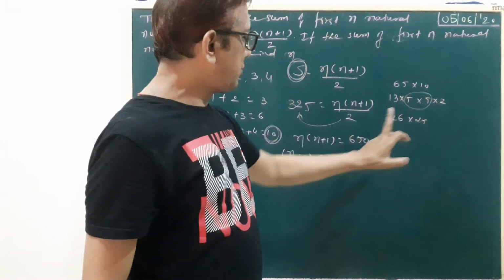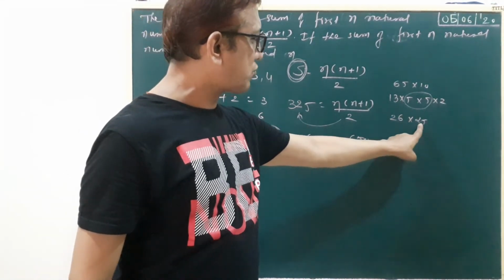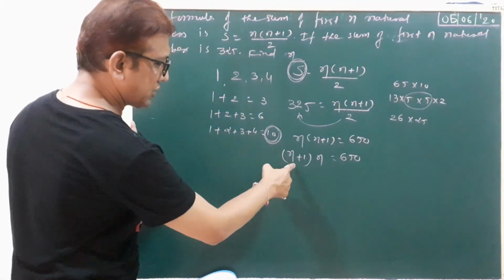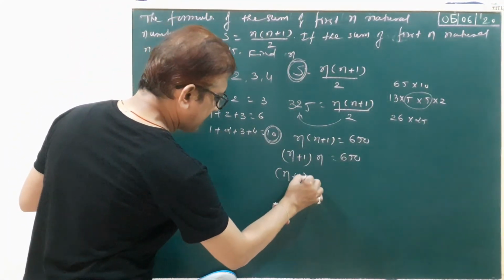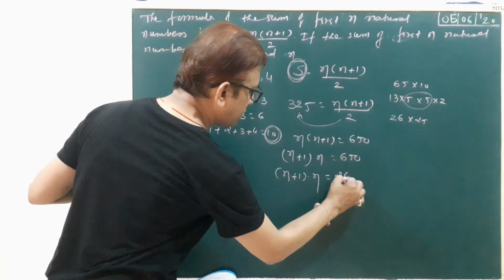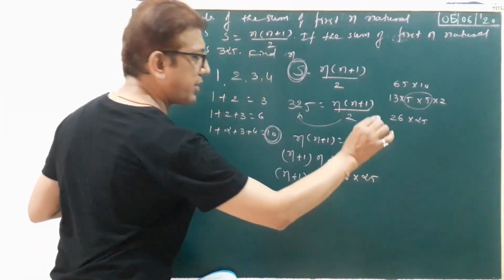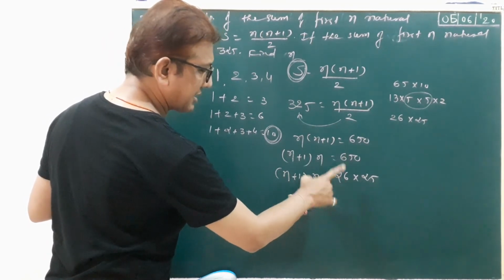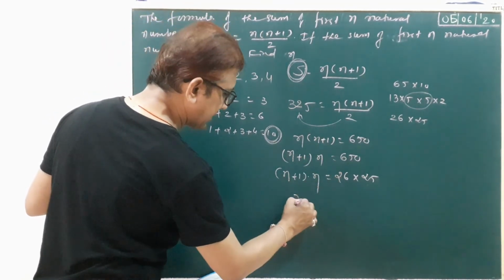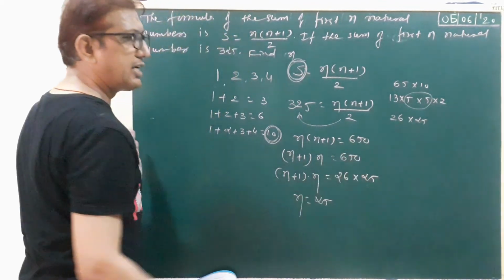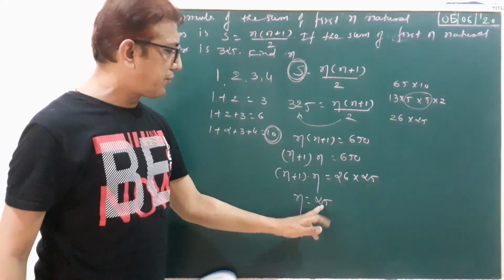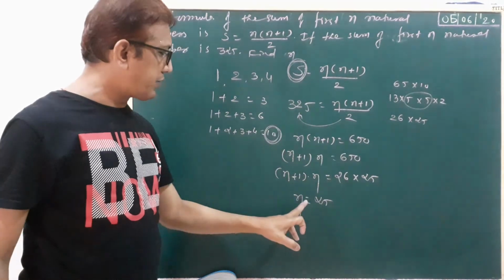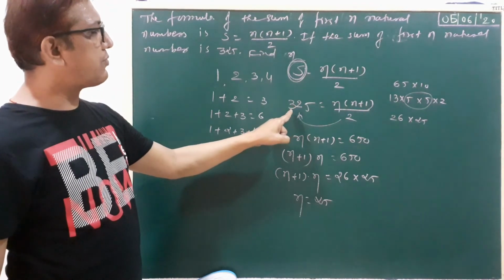26 into 25, 650. But 26 minus 25 is 1 here. So 26 is the bigger number. Here n plus 1 is the bigger. So n plus 1 into n equal to 26 into 25. Now compare. n plus 1 equal to 26, answer n equal to 25. Otherwise you can compare this one. n equal to 25. That means sum of the first 25 natural numbers is 325.